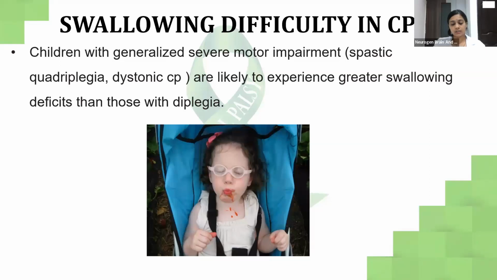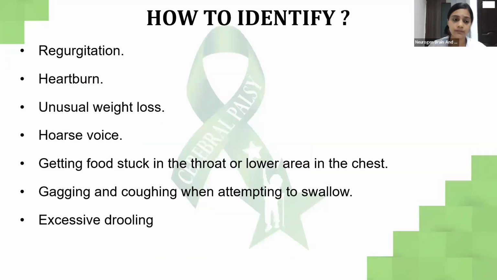The second most important associated problem is swallowing difficulty in CP. This is also a very important topic for parents to understand and identify. Generally, children with spastic quadriplegia or dystonia will experience swallowing difficulty. How can we identify it? Through regurgitation: if you try to feed the child, they will take it out. There will be heartburn and unusual weight loss.